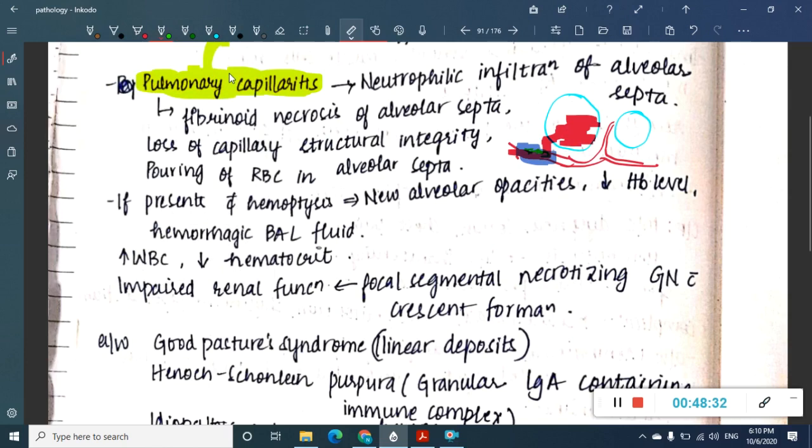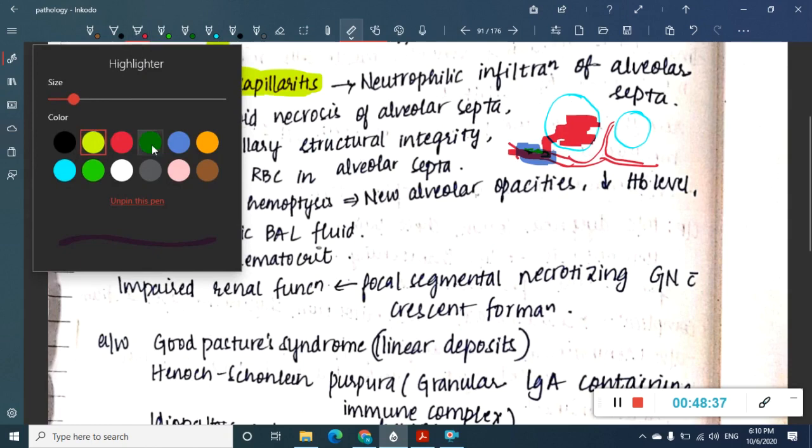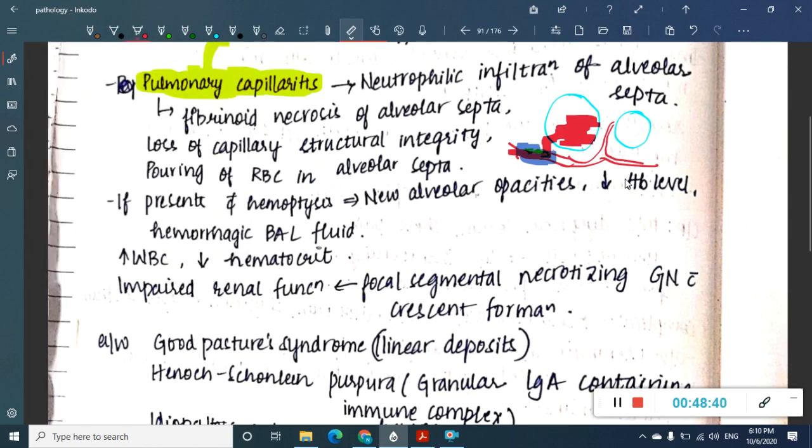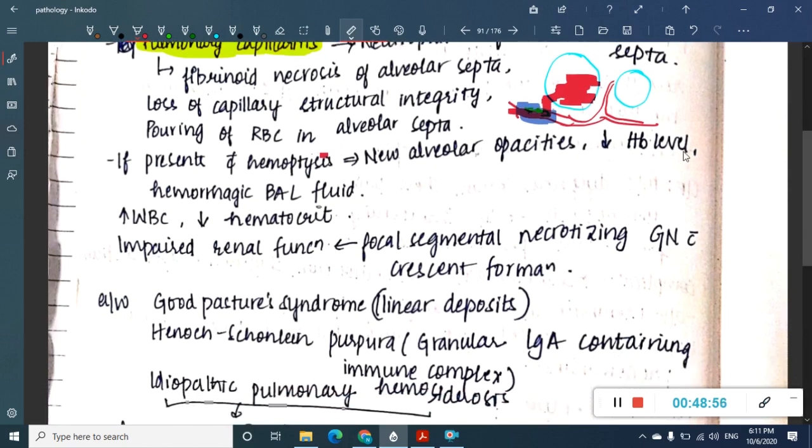Now here the patient can present with hemoptysis, and also with diffuse alveolar opacities, and there can be a decreased hemoglobin level also. Obviously, because of this hemoptysis there is decreased hemoglobin level, and if you do bronchoalveolar lavage you will see hemorrhagic fluid coming from the lavage, obviously because the alveoli are filled with blood. There will be decreased hematocrit also. So a hemorrhagic bronchoalveolar lavage is a very important characteristic finding, telling that it is diffuse alveolar hemorrhage, that is, the hemorrhage is occurring in the alveoli.